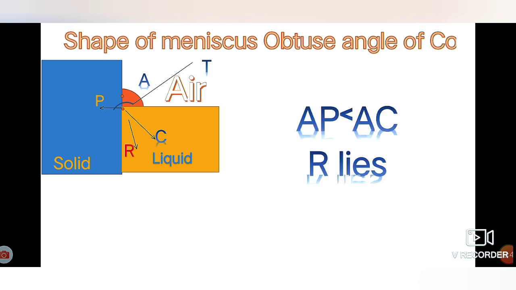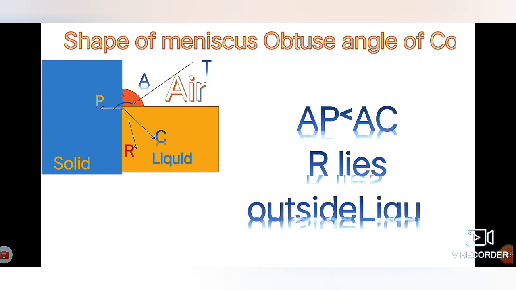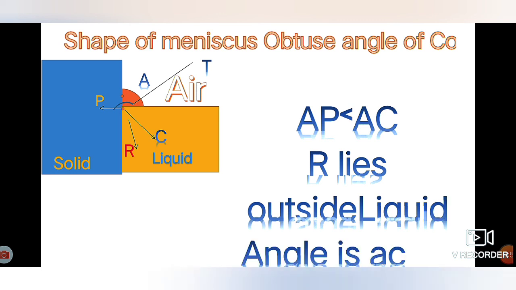Vector AP, representing the adhesive force, is less than vector AC, representing the cohesive force, and hence their resultant will lie inside the liquid, and hence the angle of contact between the tangent and the solid wall will be obtuse. So the molecule will shift downwards and we will get the shape convex upwards.